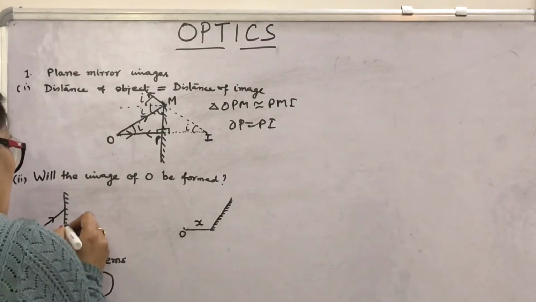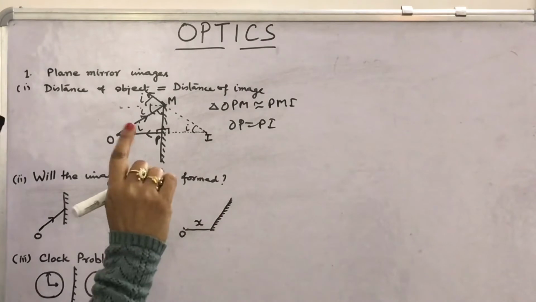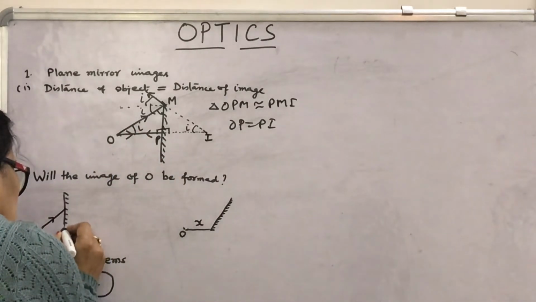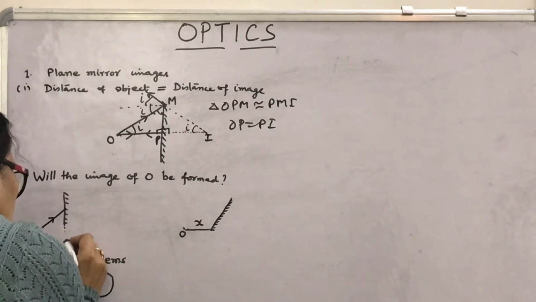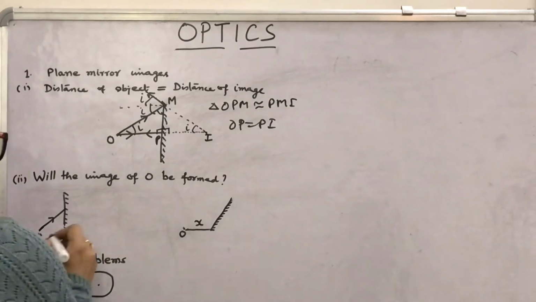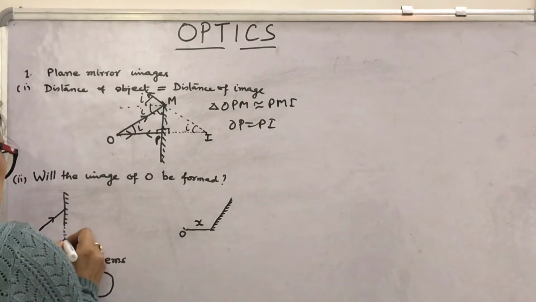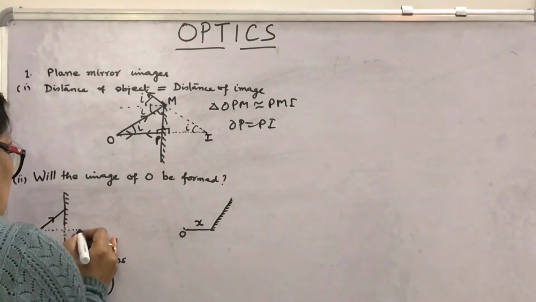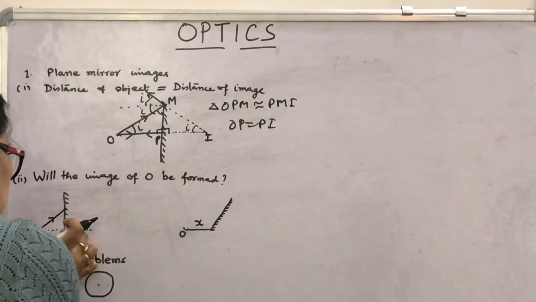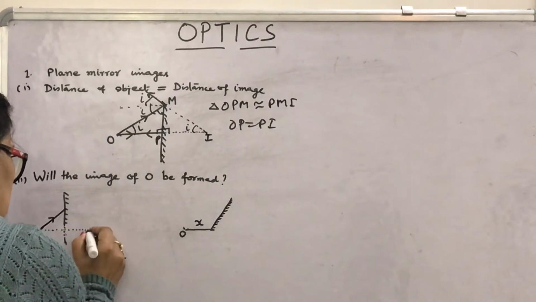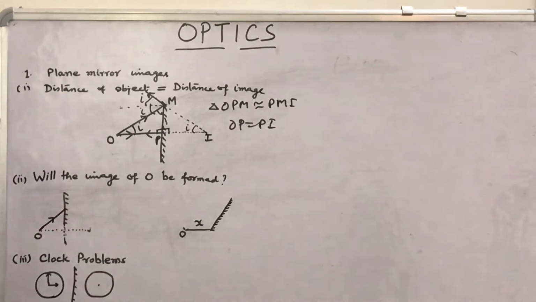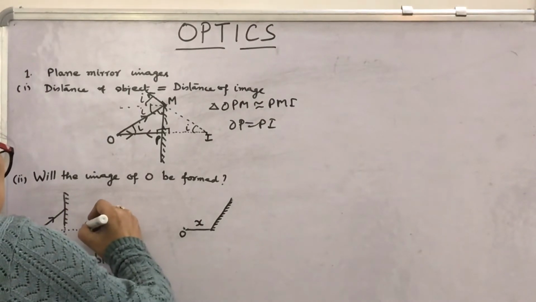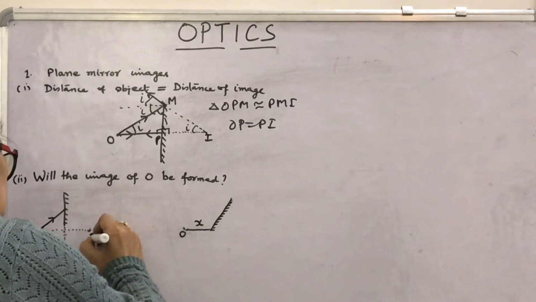First of all, again I am telling how the image will be formed. Here there is no mirror, but you extend this by a dotted line. Extend the mirror line like this, and from this distance you mark the equal distance at this point, so that for the reflected ray at the point of incidence, again you join, this will be the image as in the first case.